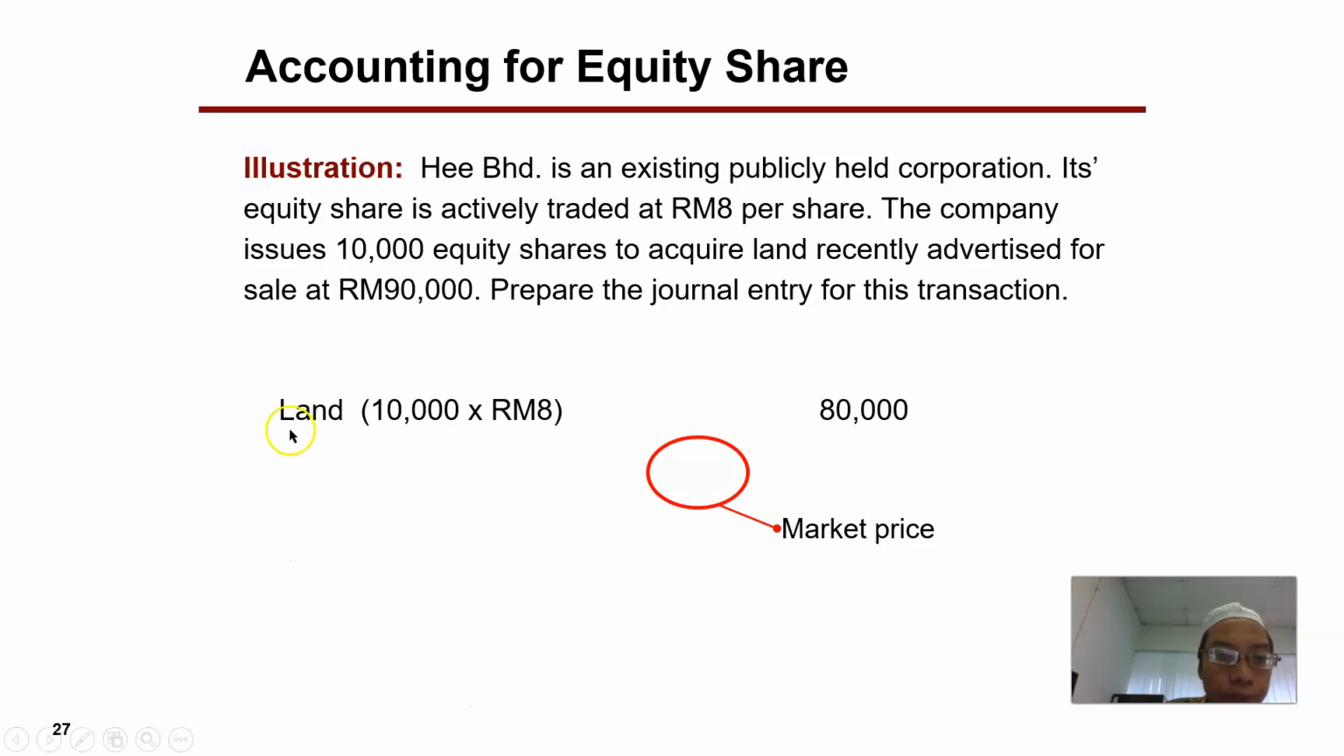So we debit land for 80,000 ringgit, which is 8 ringgit times 10,000 shares, and we credit equity shares by 80,000 ringgit. So this is the recording for the issuance of shares in order to obtain land.